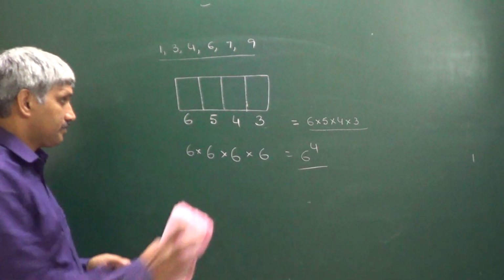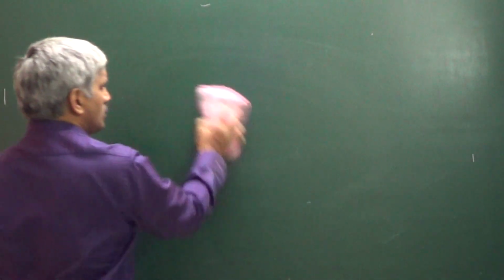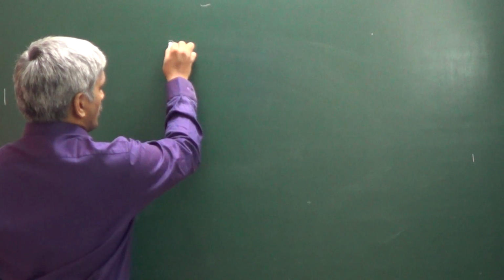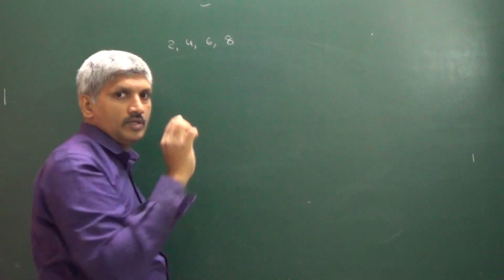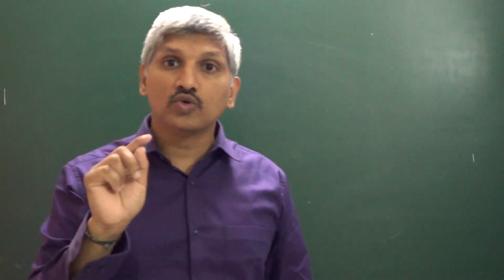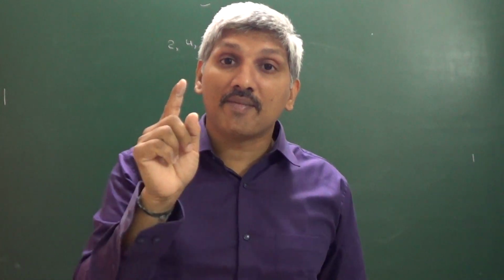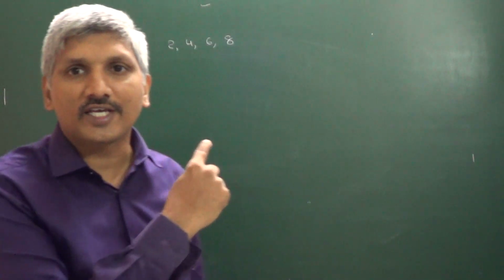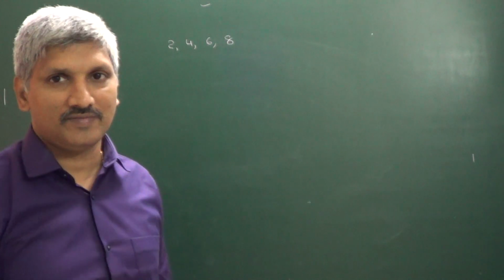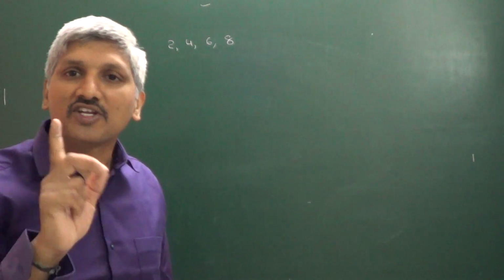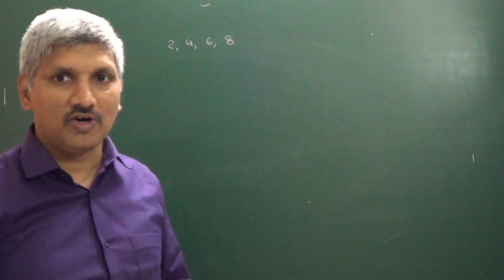Suppose you see, this is the question he is asking: using the digits 2, 4, 6, 8, number of numbers that can be formed when the repetition of the digits is not allowed.